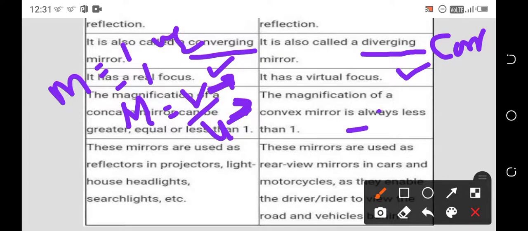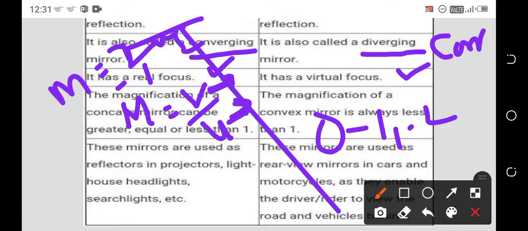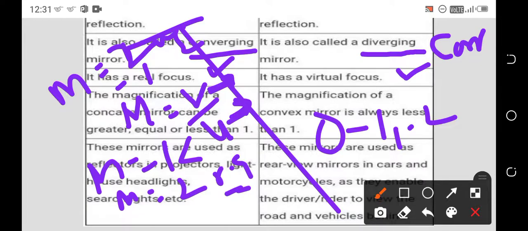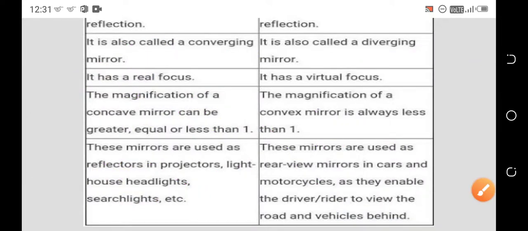So in concave, the m value greater than 1 might be 2 or anything higher. Less than 1 means you can take 0.9, 0.8, 0.6. Equal to 1 is also possible. But in a convex mirror it is always less than 1.